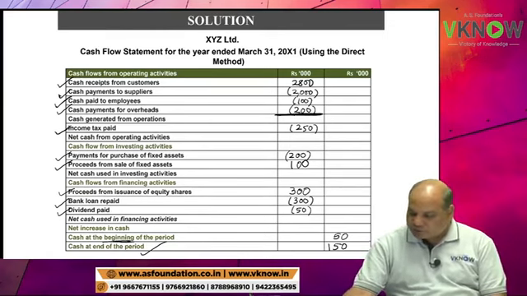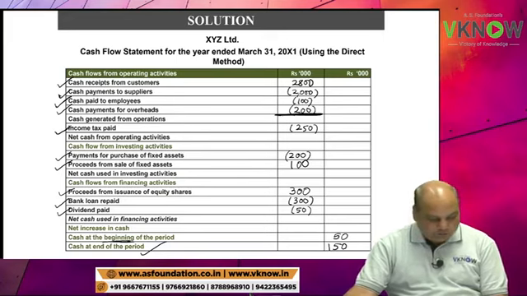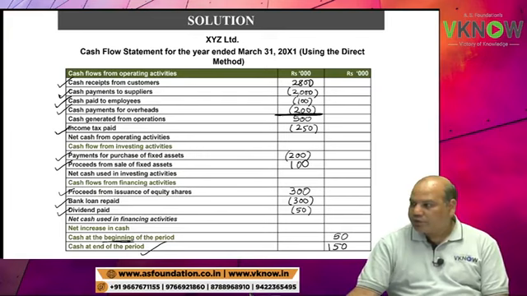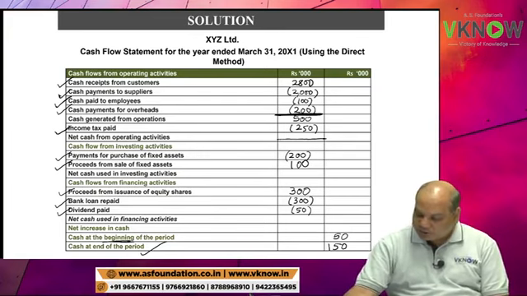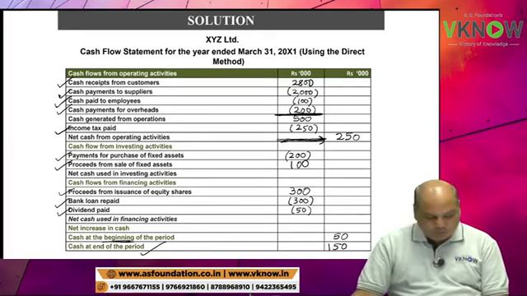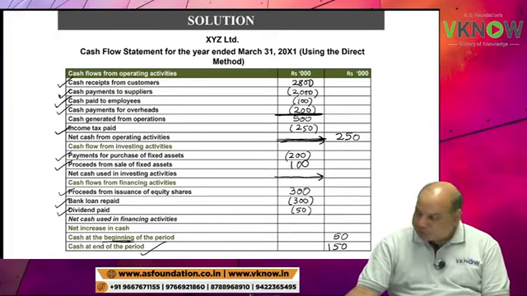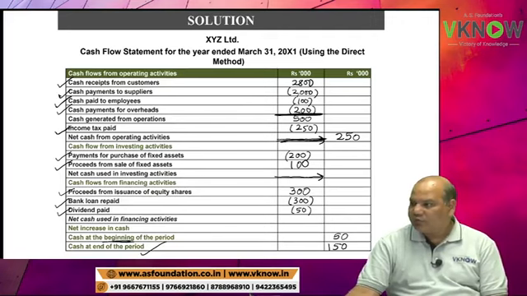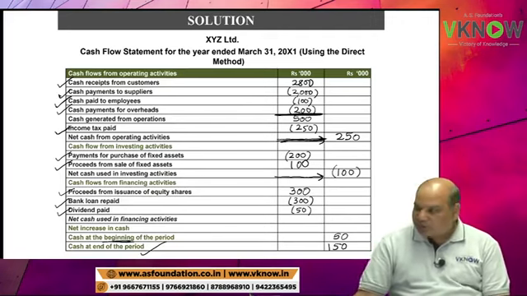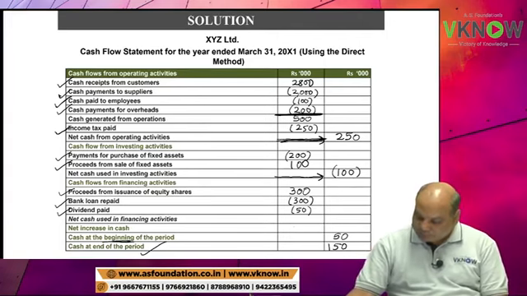It is a very simple calculation: 500 minus tax paid 250 gives cash flow from operating activity of 250. Cash used in investing activity is negative 100.